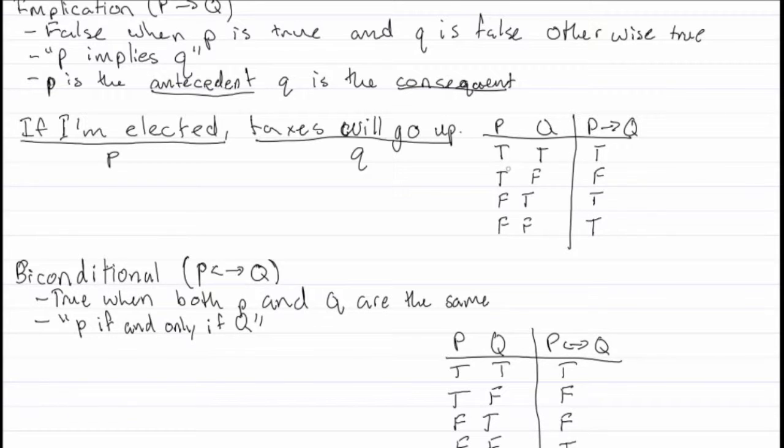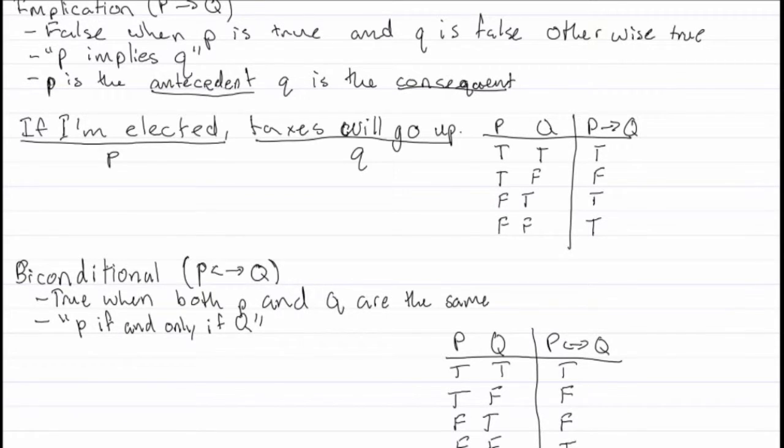Now, if he is elected, but his taxes don't go up when he's elected, then the statement he just said is false. Now, if he doesn't get elected, and then the taxes go up anyways, then he didn't really lie to you. He just said that taxes will go up. Therefore, it went up and it is true. But it didn't really matter that he was elected or not. The taxes still just went up.